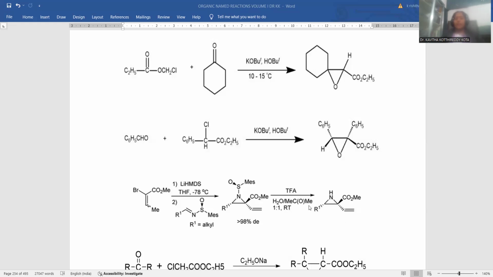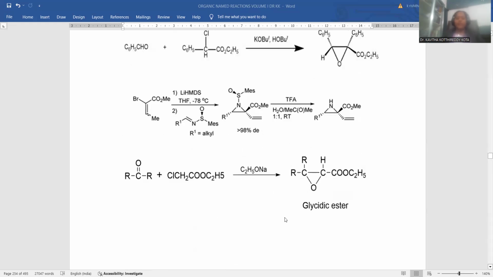This is the way a three-membered ring with the nitrogen heteroatom is the final product instead of epoxide. This is the advanced step in the field of Darzens condensation process. I am taking another simple example with this Darzens condensation. Ketone will be taken and treated with alpha chloroester compound.